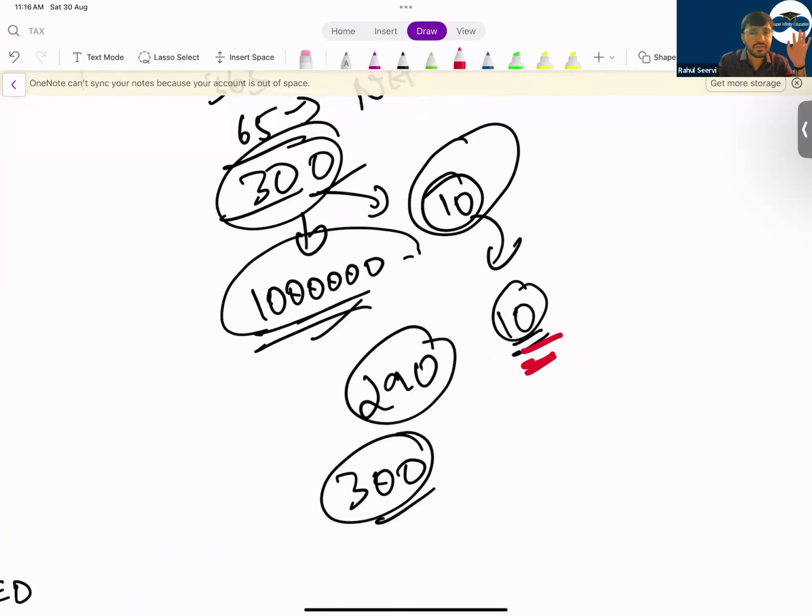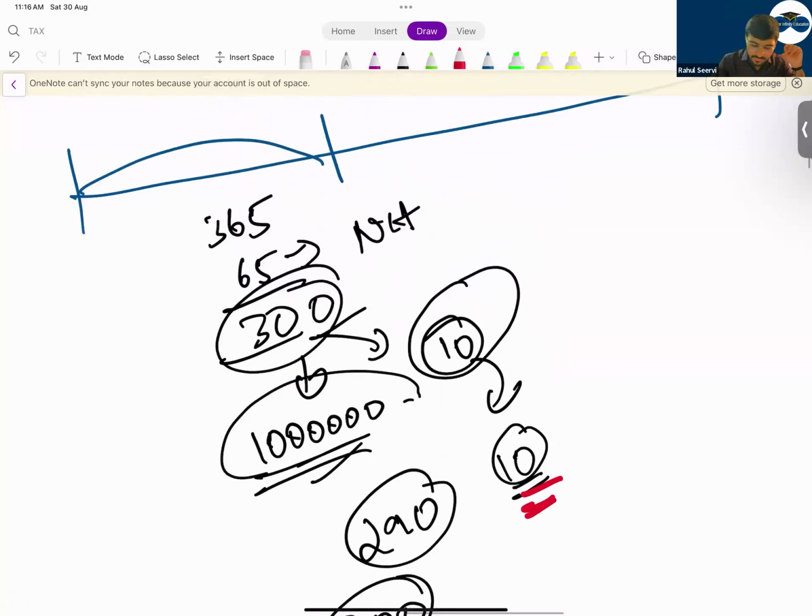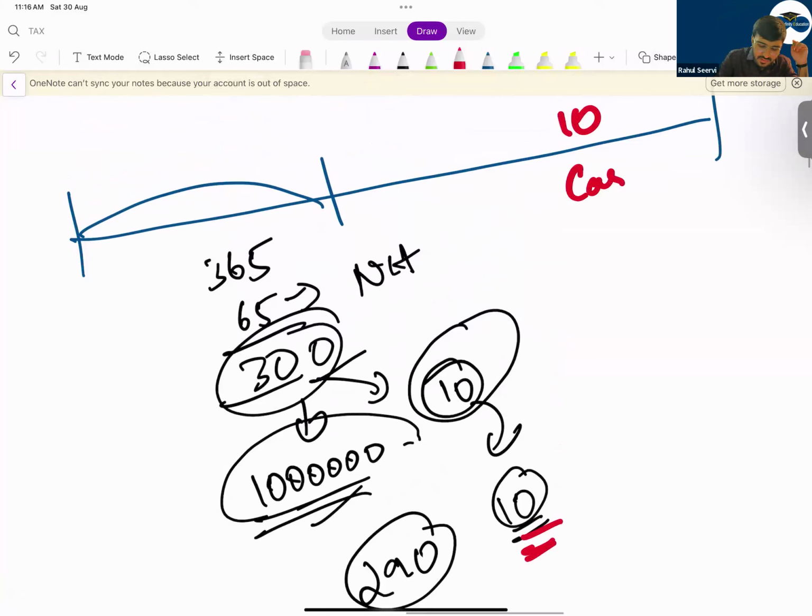That depends on the company. If the company policy is very good, then the employee will be getting the payment for the 10 days also. If not, the company will say what? These 10 days payment we will not give you. These 10 days you can carry forward to the next year. If in the next year cash is paid, in that case, will you recognize the expense in the next year?